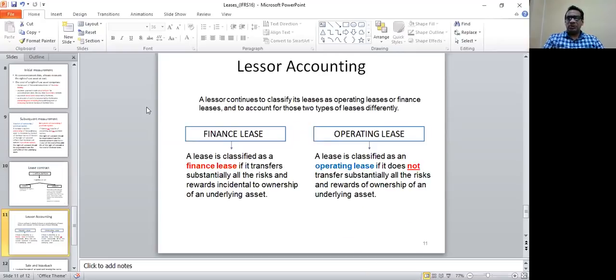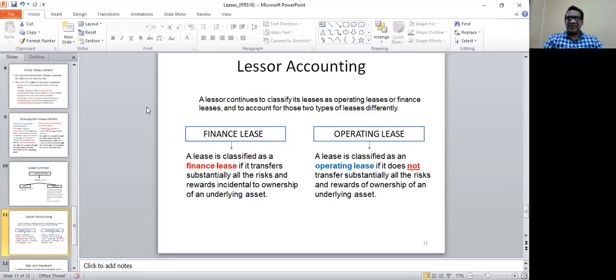So now let's come to accounting by the lessor. The lessor continues to classify its leases as operating leases or finance leases and to account for those two types of leases differently. As I mentioned, for a lessor there is no change from the standard. The lessor still recognizes finance leases as well as operating leases.